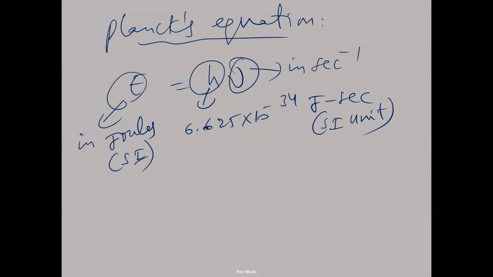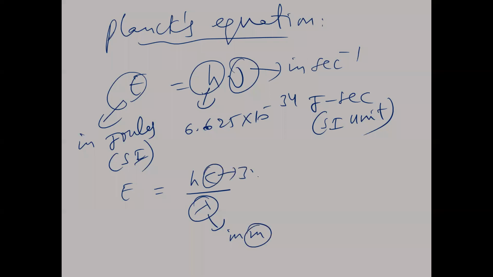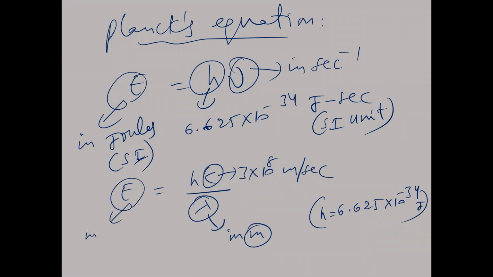Suppose you take E is equal to hc by lambda. If lambda is in meters, then C should be 3 into 10 power 8 meter per second, h should be 6.625 into 10 power minus 34 joule second, and E will be in joules.